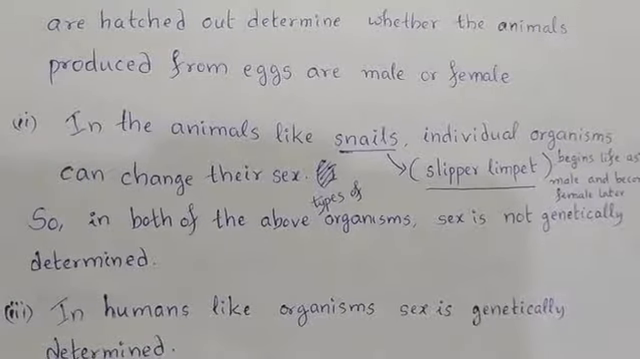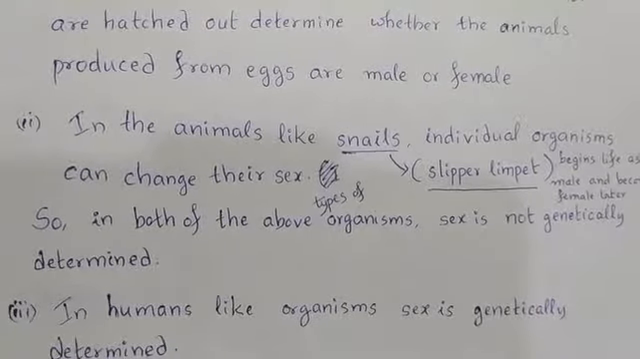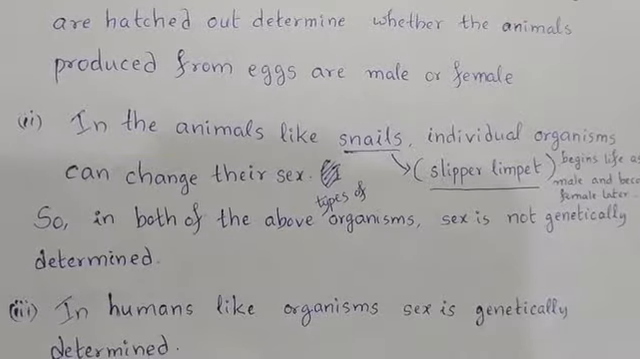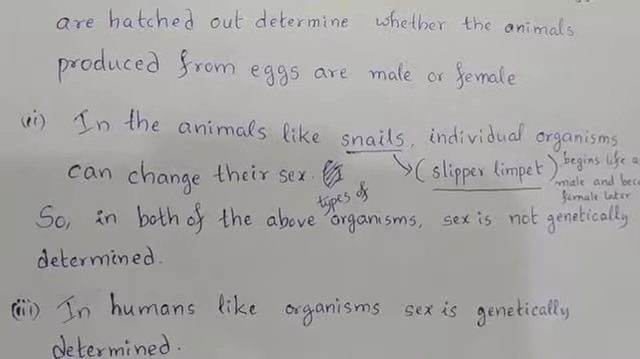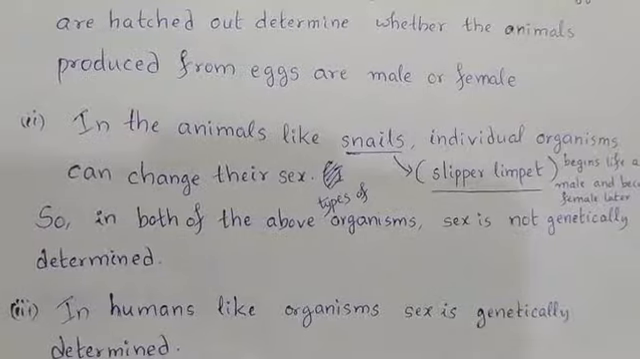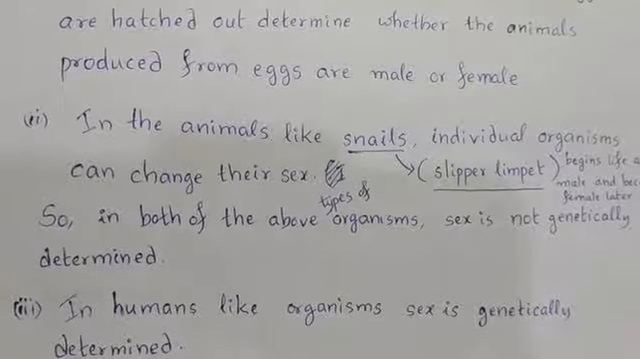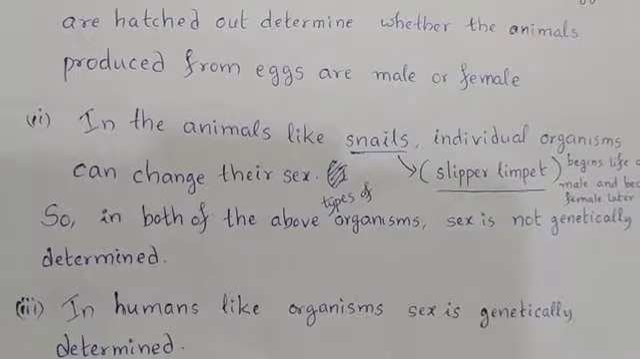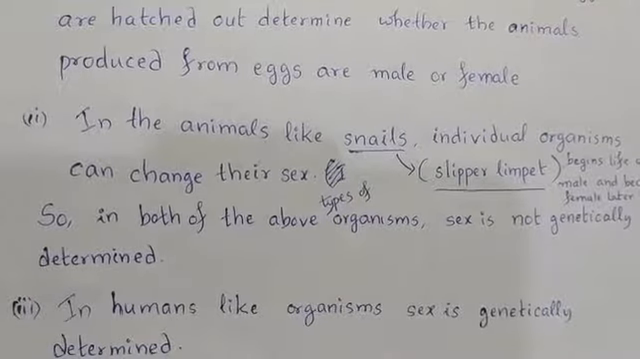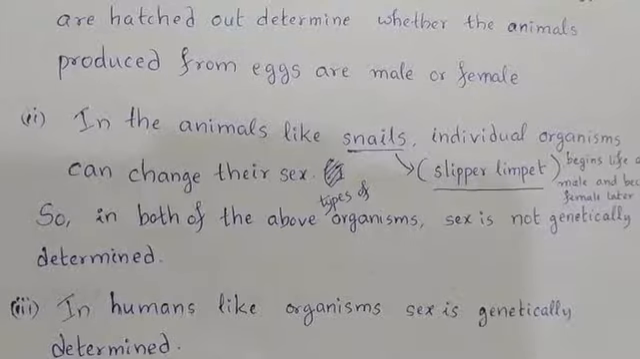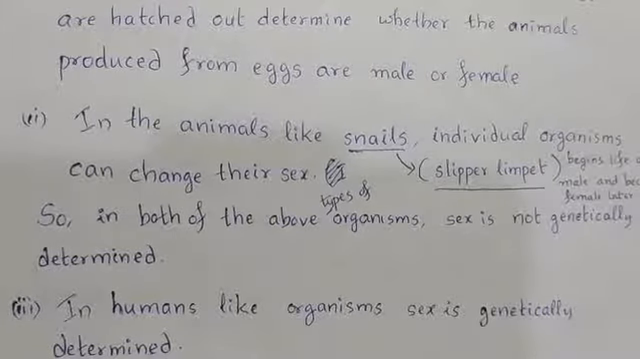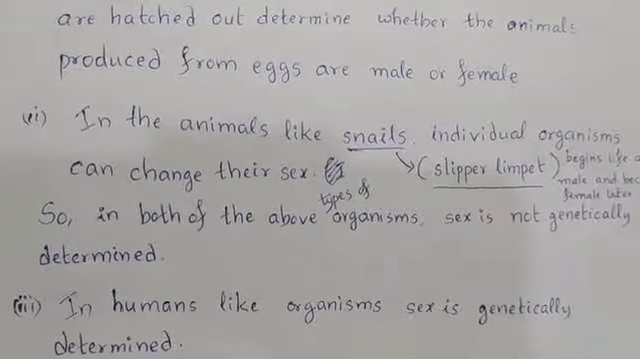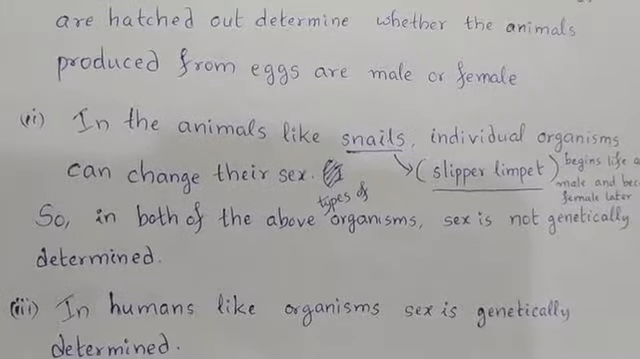The third one and the most important one, which is observed in most of the sexually reproducing animals, is genetic determination of sex. We are not going to discuss all animals. We are going to discuss about ourselves only. In humans, like organisms, sex is genetically determined.